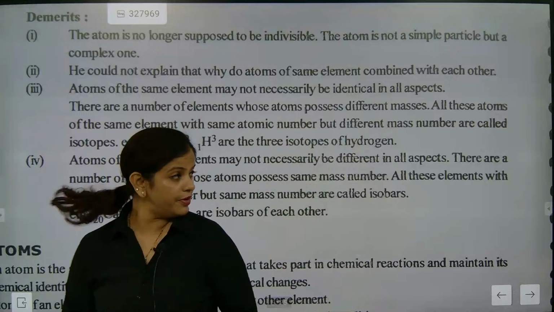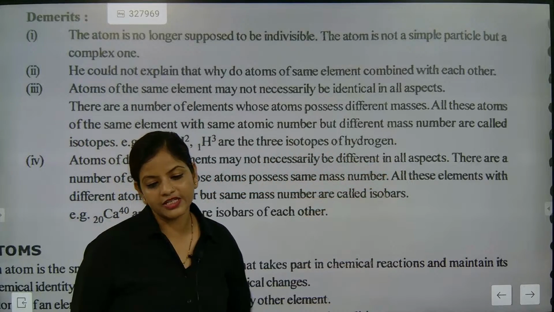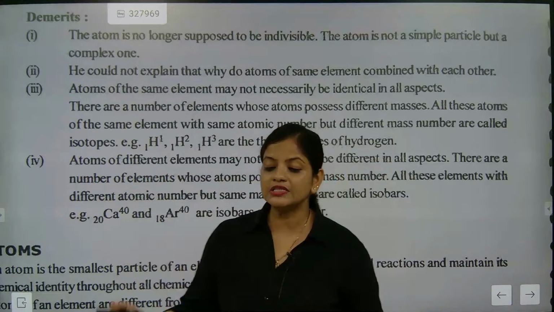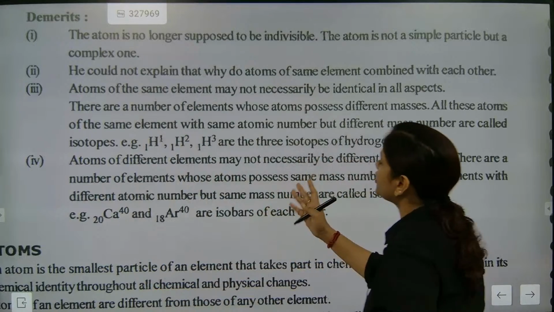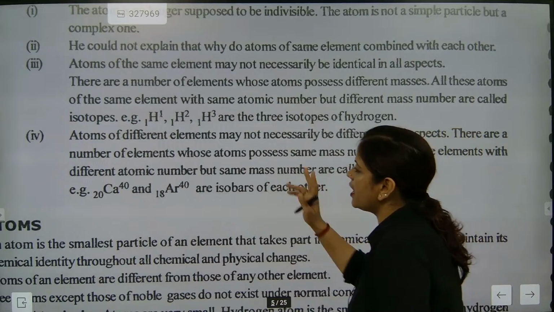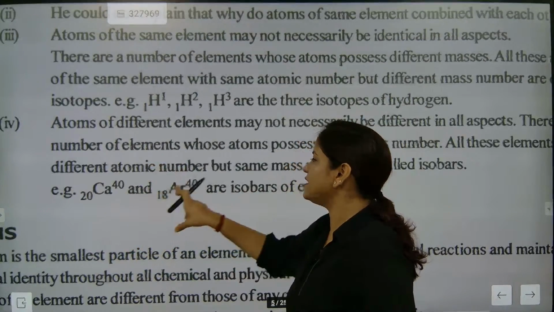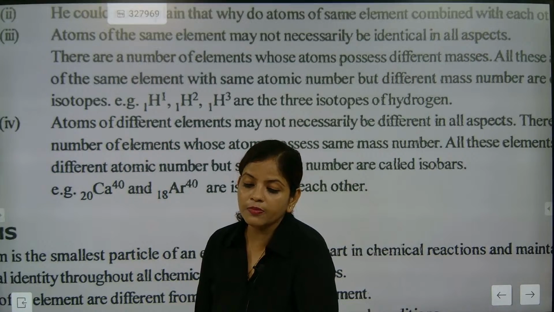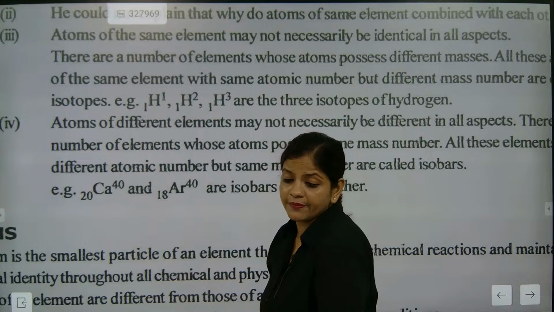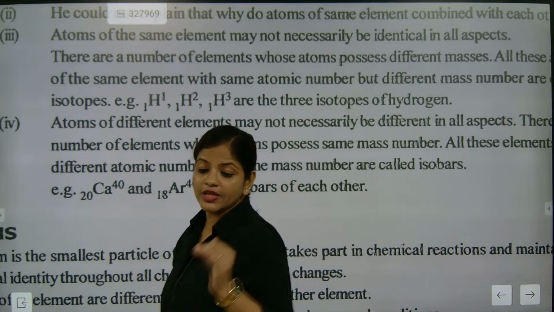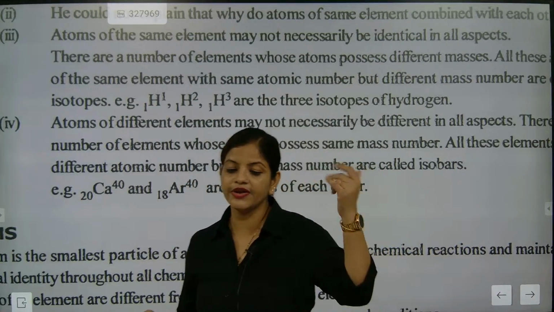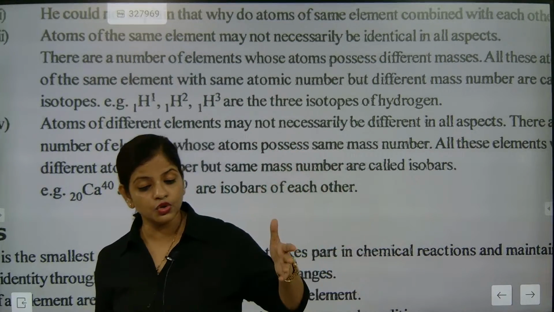Atoms of different elements may not necessarily be different in all aspects. That also means sometimes the elements are different but their properties are the same. There are a number of elements whose atomic number is different but mass number is the same, like calcium and argon. Their atomic number is different, but the mass number is the same. Understood? They are called isobars. That also creates a little variation in reactions. So variation in reactions is because of either isotopes or isobars.